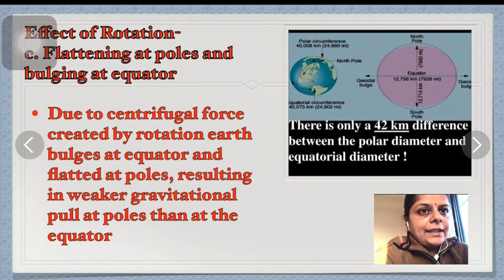Because of this flattening of the earth's poles and bulging at the equator, the earth is not an actual sphere, it is an oblate spheroid, and there is a difference of only 42 kilometers between the polar diameter and the equatorial diameter, making earth an oblate spheroid.